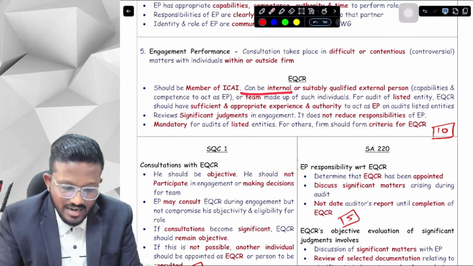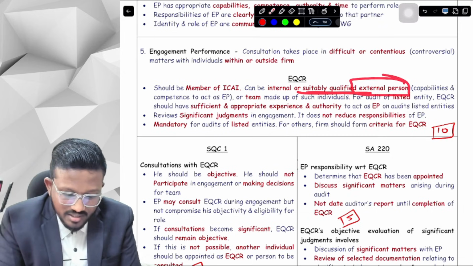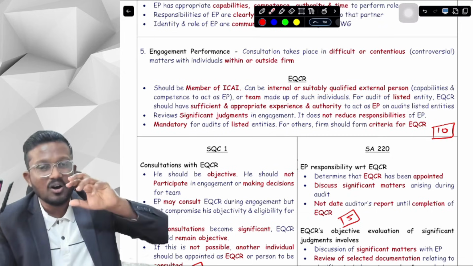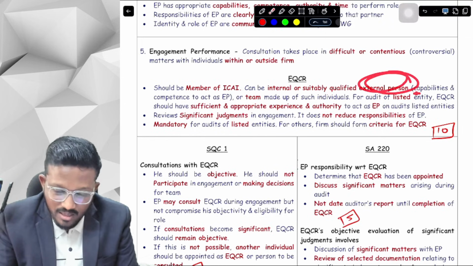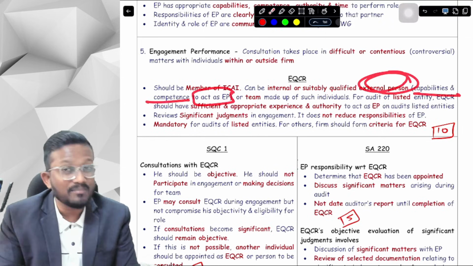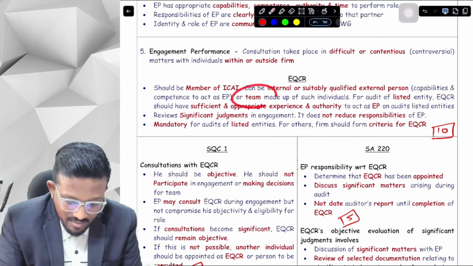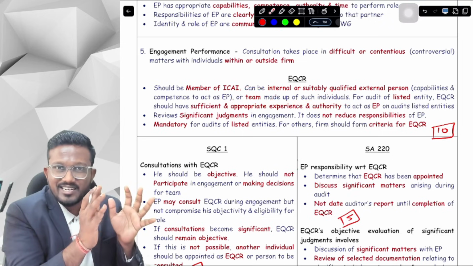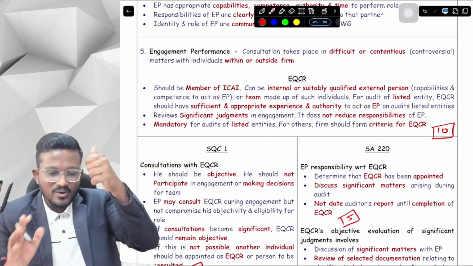Secondly, he can be internal or a suitably qualified external person, but he should be external to the team. That means he should have the capability and competence to act as engagement partner, or it can be a team made of such individuals. Either a single person can be known as an EQCR, or the EQCR can be a different team in itself. Okay, yes sir.